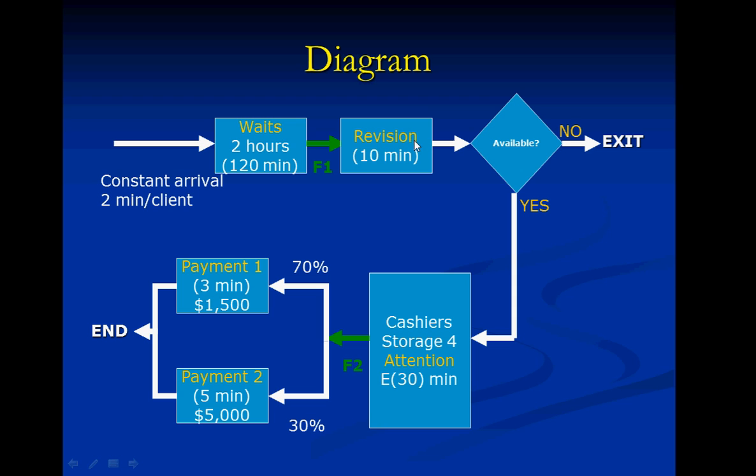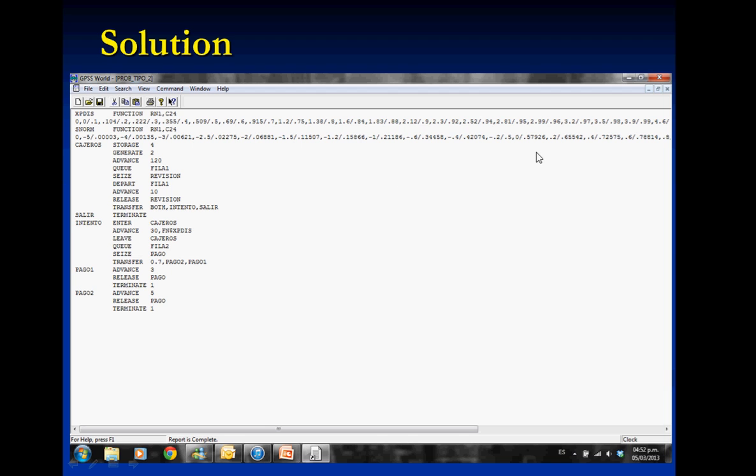We got the revision, so now we are going to see if the cashiers are available. If they are available, I'm going in this part of the program, and if not, this is salir and it's terminate without a 1 because I don't want the start to count these people.